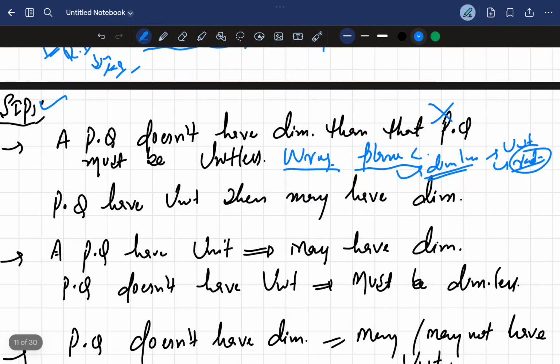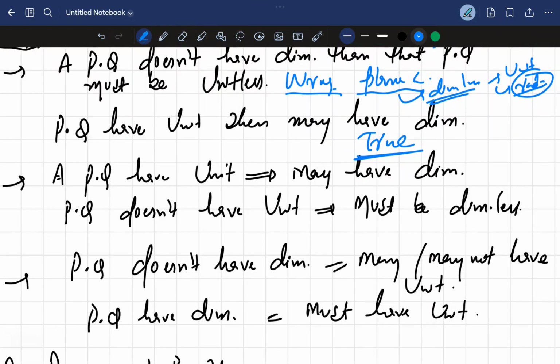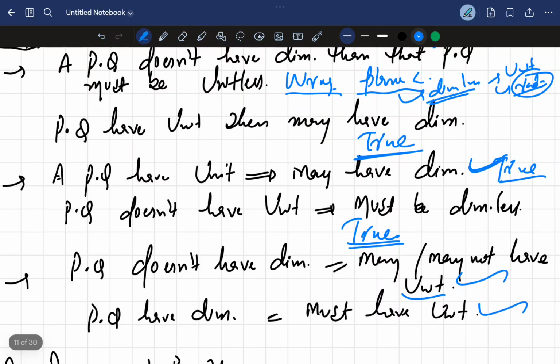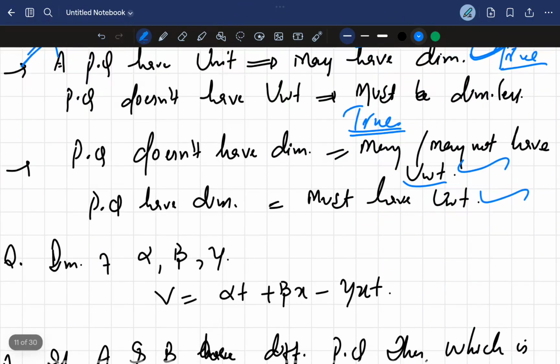A physical quantity that has a unit may have dimension. Yes, it's true. A physical quantity that does not have a unit must be dimensionless. Yes, it's also true. A physical quantity that does not have dimensions may or may not have a unit. Also true. A physical quantity that has dimension must have a unit. Also true. So these are the important points, and they can be asked in exam questions.